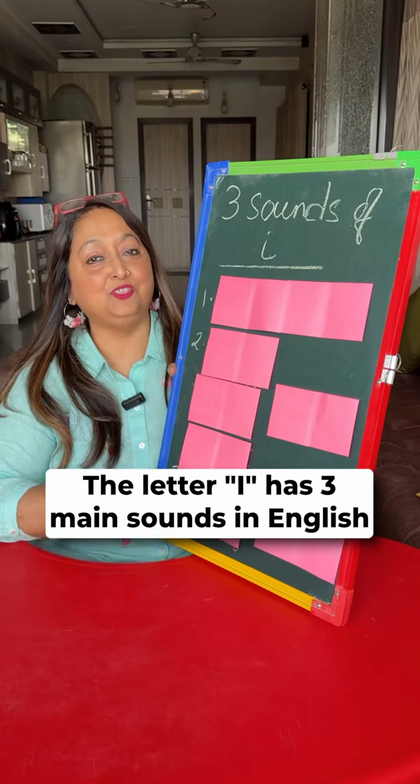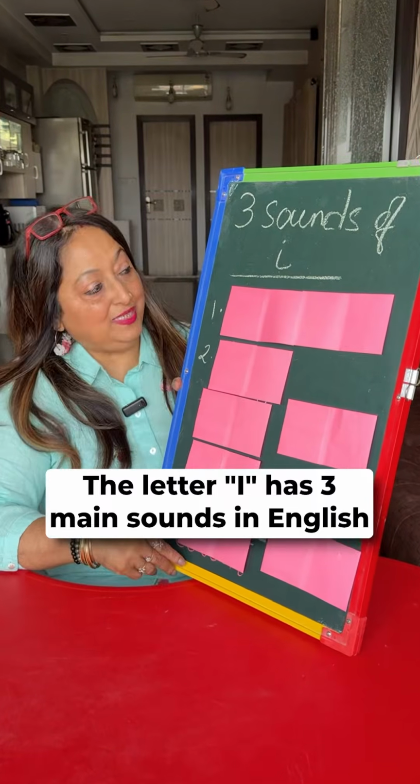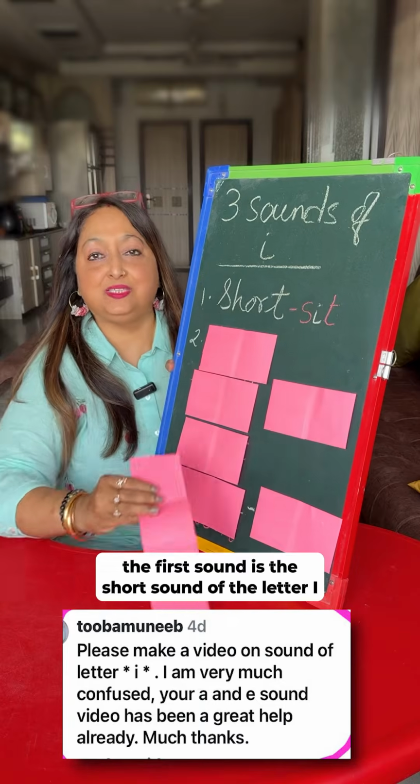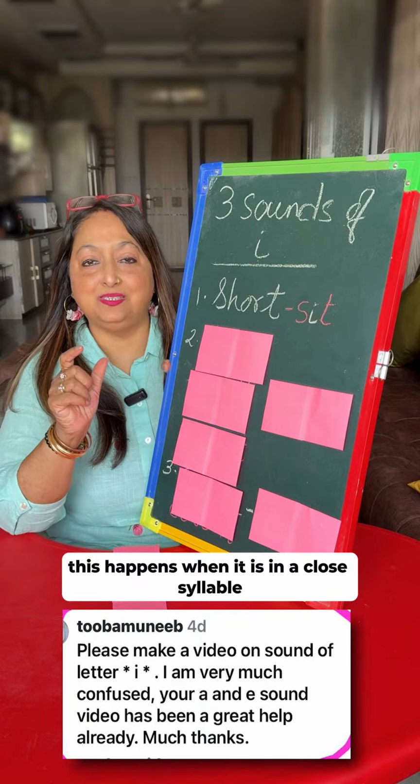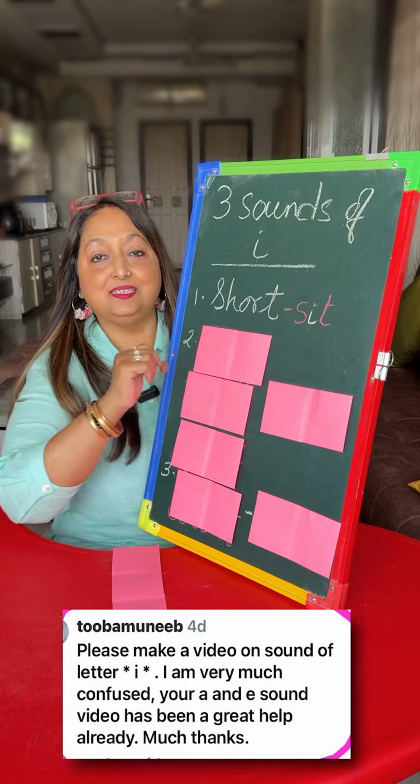The letter I has three main sounds in English. So let's see. The first sound is the short sound of the letter I. This happens when it is in a closed syllable like in, sit.